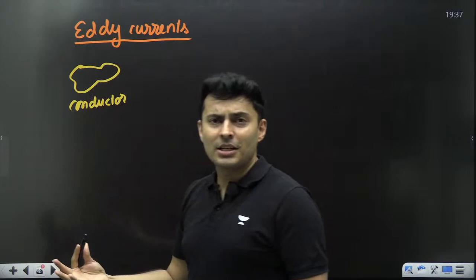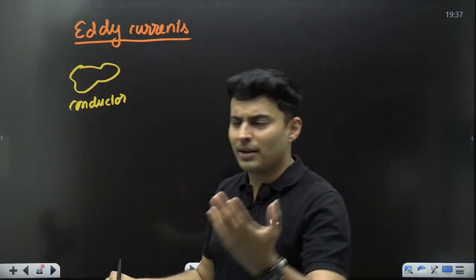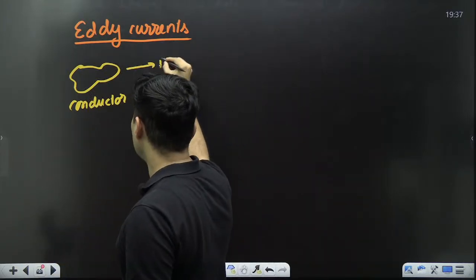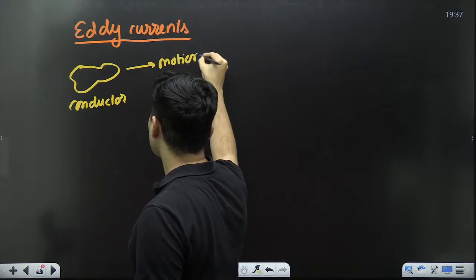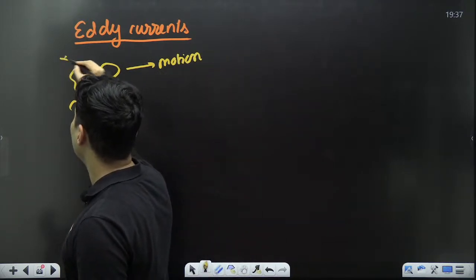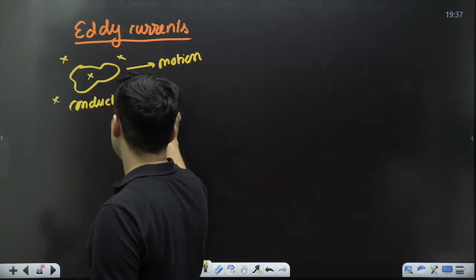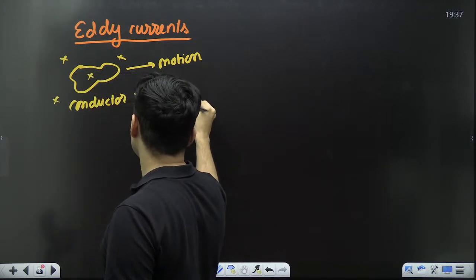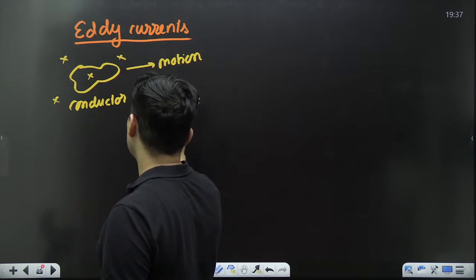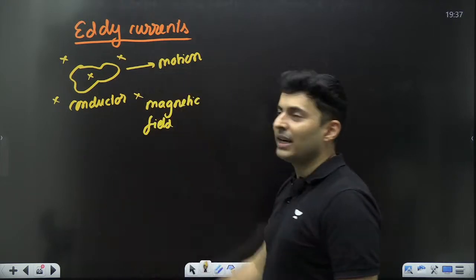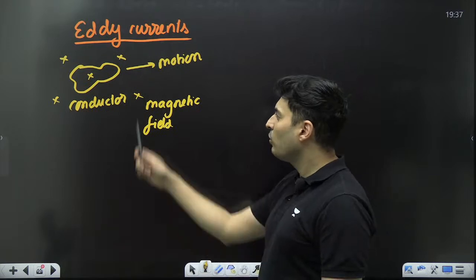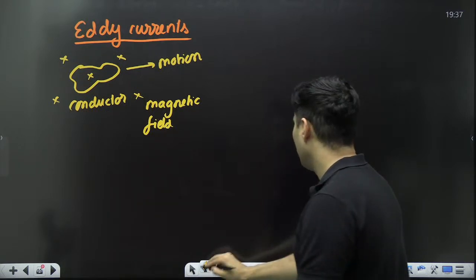Rod, disc, cylinder, sphere, whatever. Some conductor, and it is moving. It is in motion, but not just anywhere, it is in motion in a magnetic field. So there is some magnetic field also. So the moment you move that conductor in the magnetic field, what will happen? Think about it. What will happen?